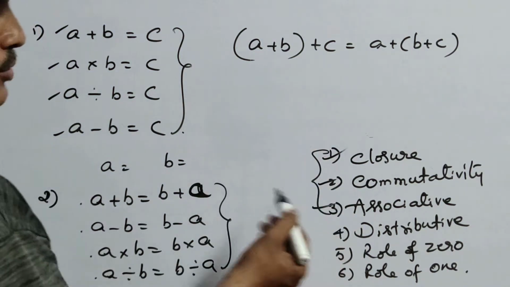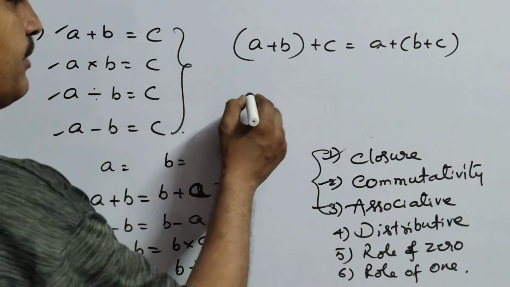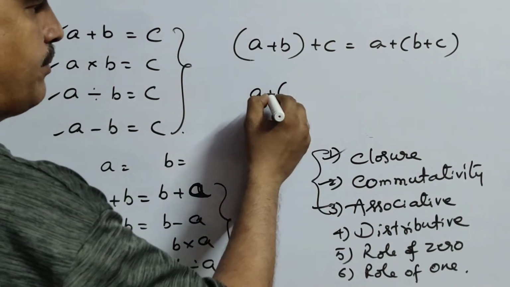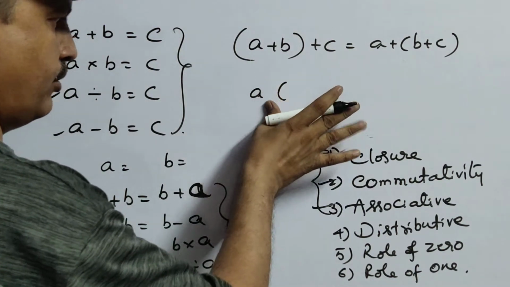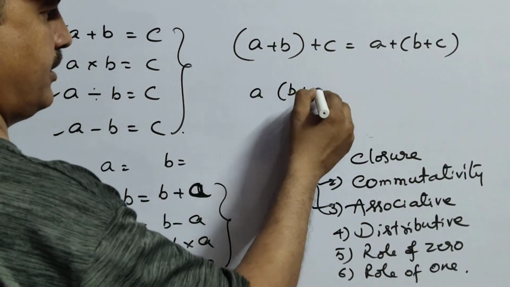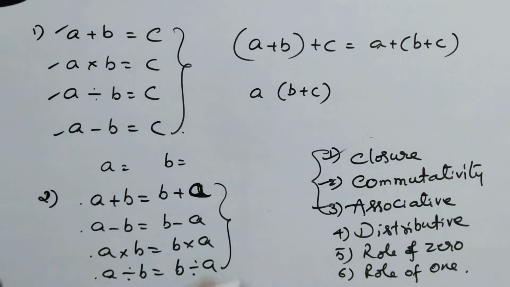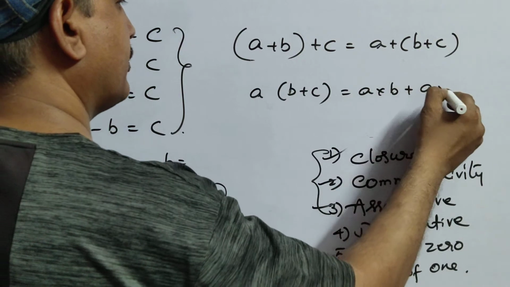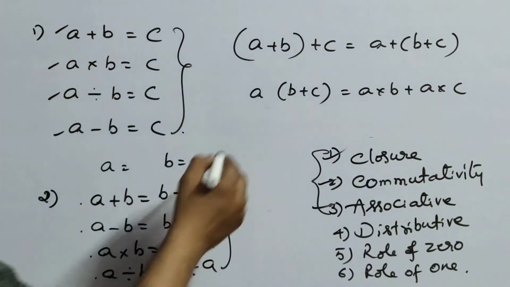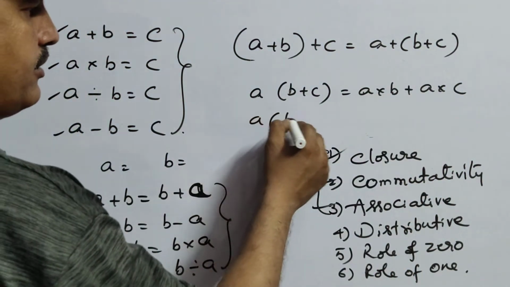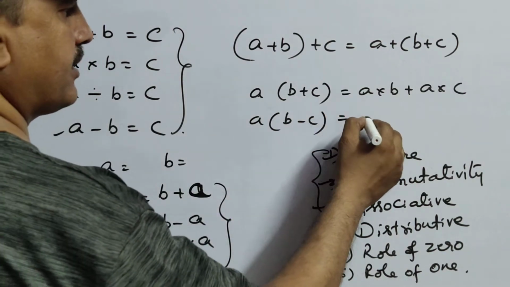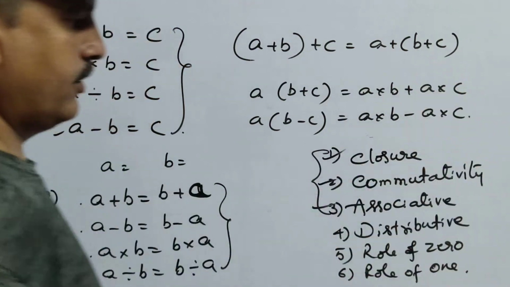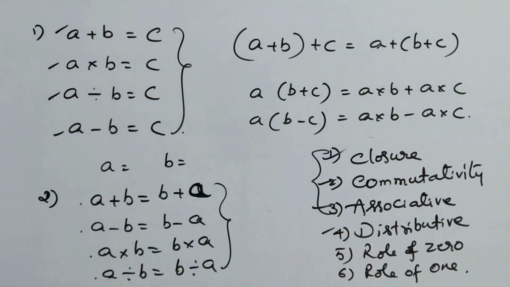Now coming to distributive property, here if you clearly observe, distributive property, multiplication over addition, that is A into (B plus C), that is A into B plus A into C. And similarly we have even multiplication over subtraction, A into (B minus C), that is A into B minus A into C. So like that we have the distributive property.